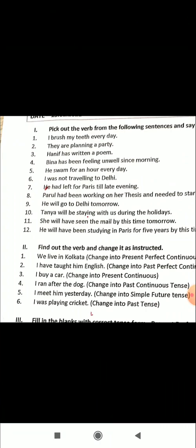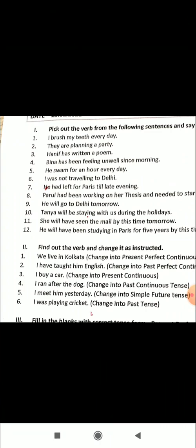I was playing cricket. Was playing is the past continuous. You are asked to change it into simple past tense. So that is I played cricket. Was playing is changed to played. I played cricket. So that is past tense.